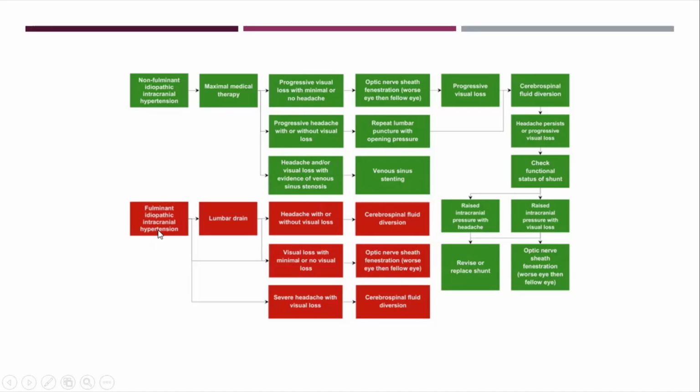What about fulminant IIH? Lumbar drain, till we plan for a surgical option. Headache again with or without visual loss, we say CSF diversion. Visual loss with minimal or no headache, optic nerve sheath fenestration. Severe headache, we can go for diversion procedures.